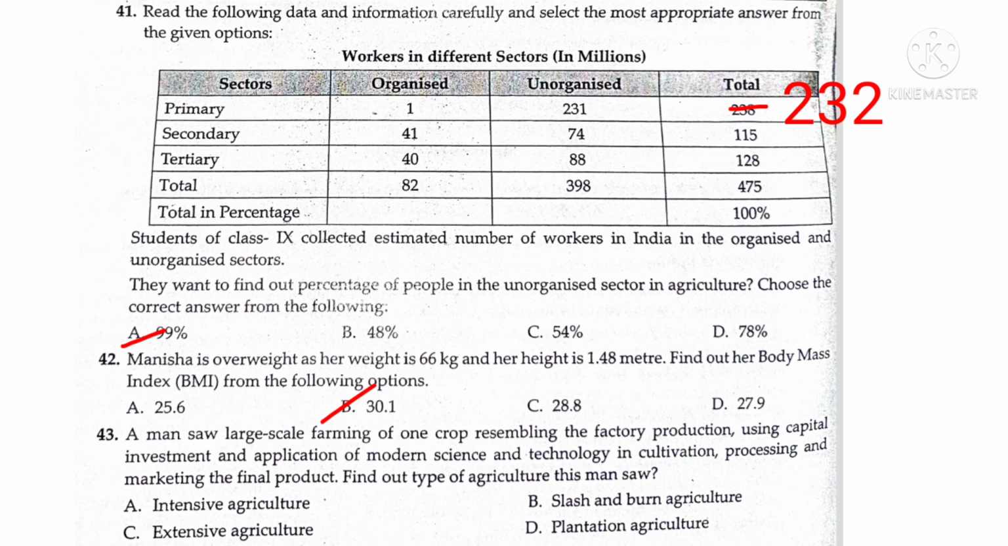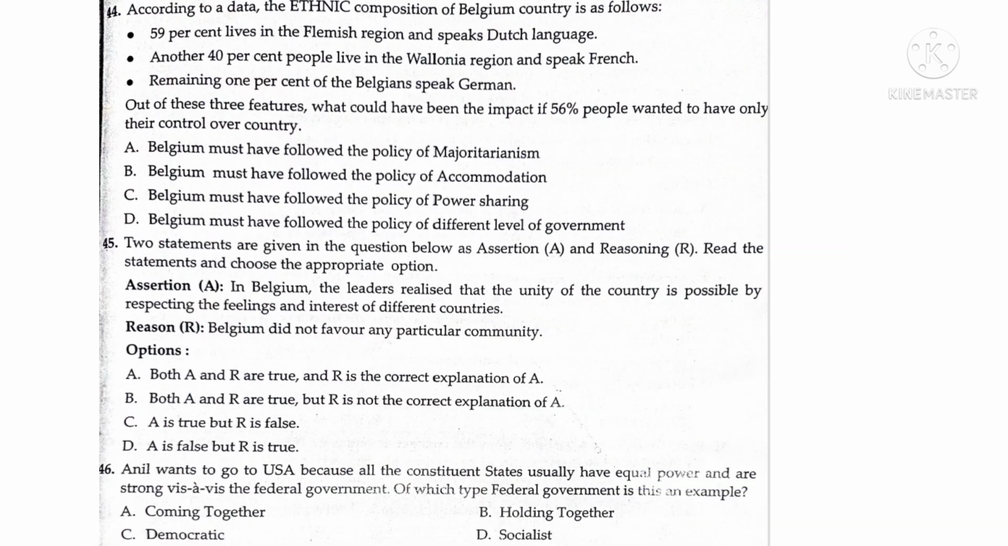43rd one. A man saw large scale farming of one crop resembling the factory production using capital investment and application of modern science and technology in cultivation, processing and marketing the final product. Find out the type of agriculture this man saw. So answer is D, plantation agriculture. Question 44. According to a data, the ethnic composition of Belgium is as follows.